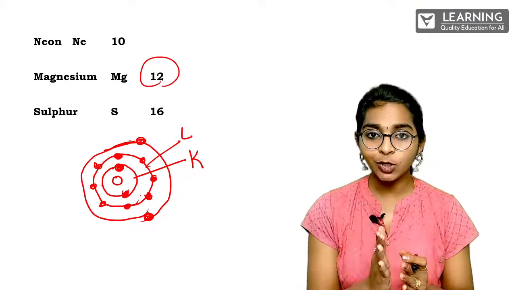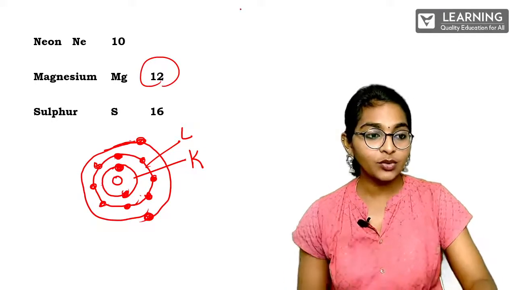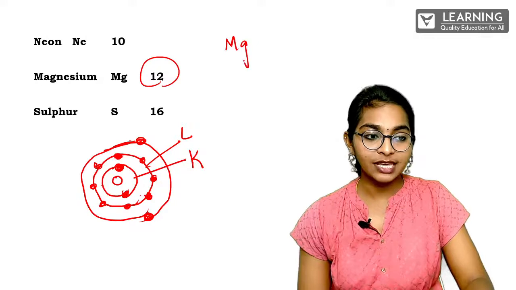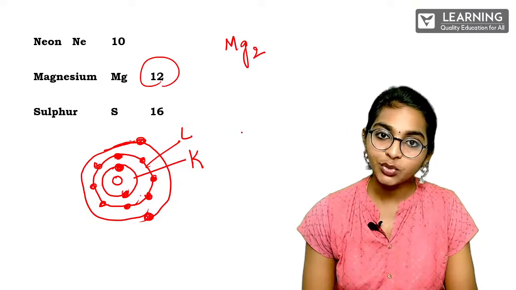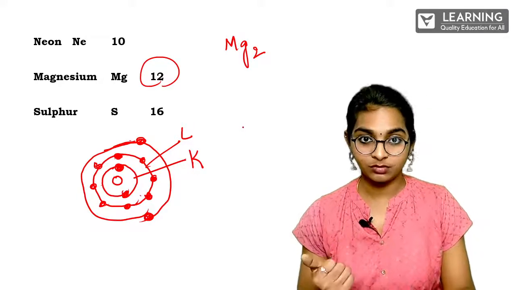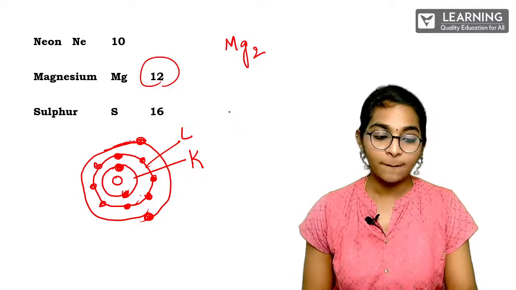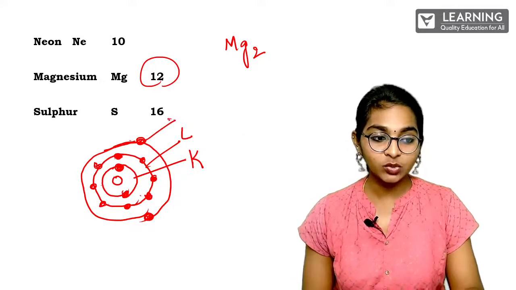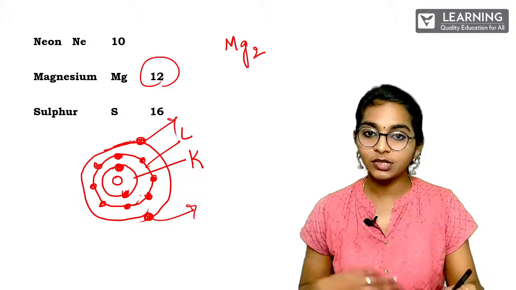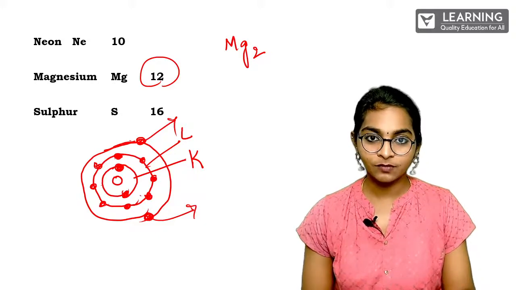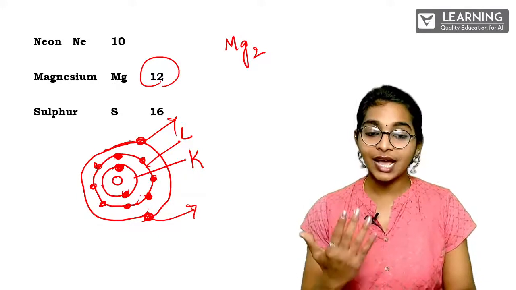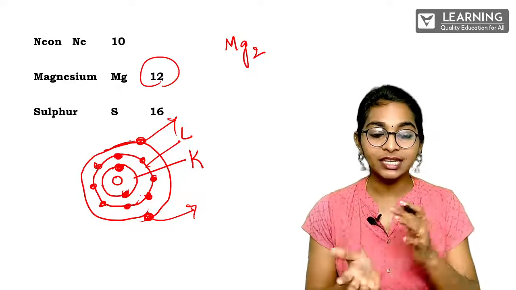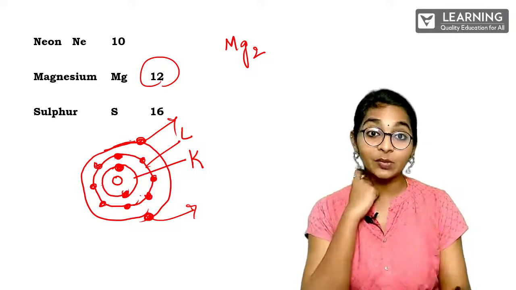It is a diatomic molecule, which means we don't write magnesium just as Mg, we write it every time as Mg2, like O2. Why is it Mg2? Because it will actually lose these 2 electrons very easily. So it has a valency of 2, which means it will give the 2 electrons very easily.